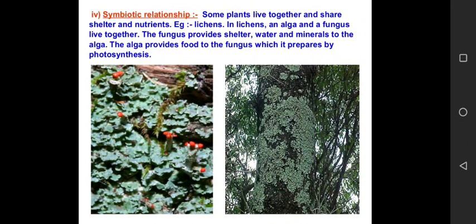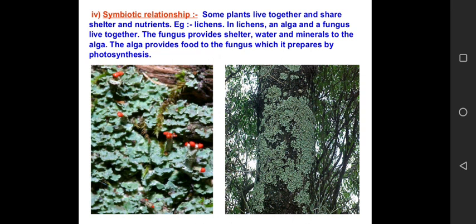And the last plant which is included in heterotrophic nutrition is symbiotic plants. Now, there are plants that live in partnership with other plants. Now, such plants which share their shelter and nutrients with each other are called symbiotic plants. They are the plants that live in association with each other.